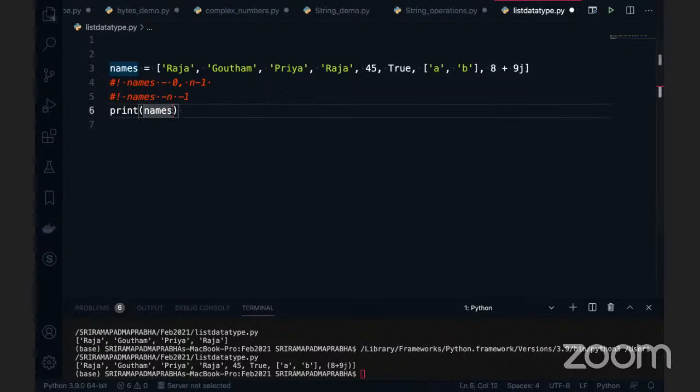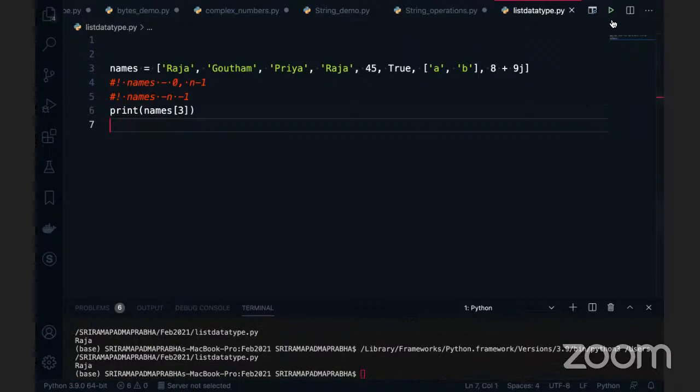I want to retrieve a specific value. For example, print names of 0. If I execute this, Raja is printed. Now I want to print index number 3. If I execute this, it's working, and we got Raja again. Okay, I want to print names of 3. Let me execute this. 0, 1, 2, 3.